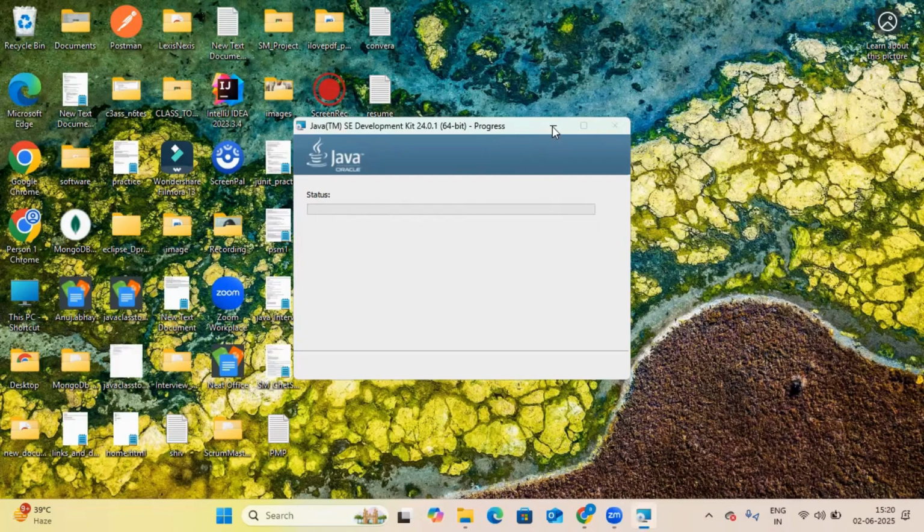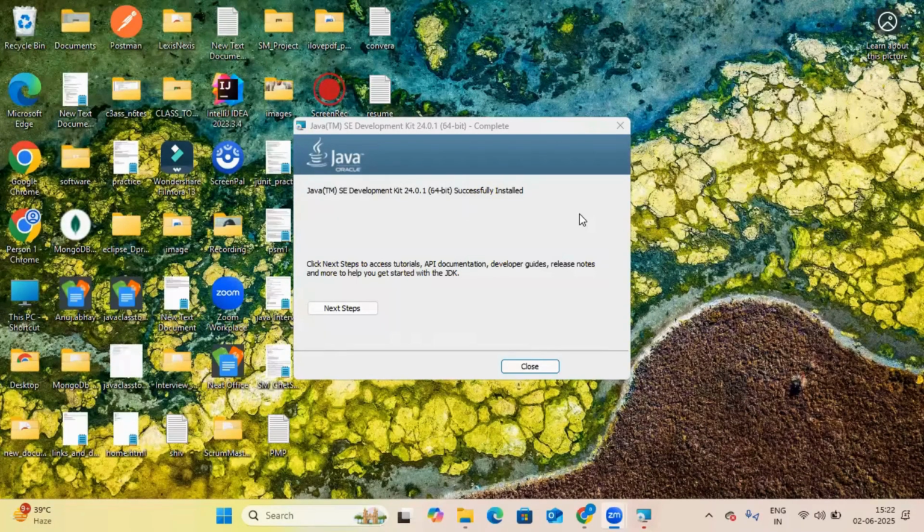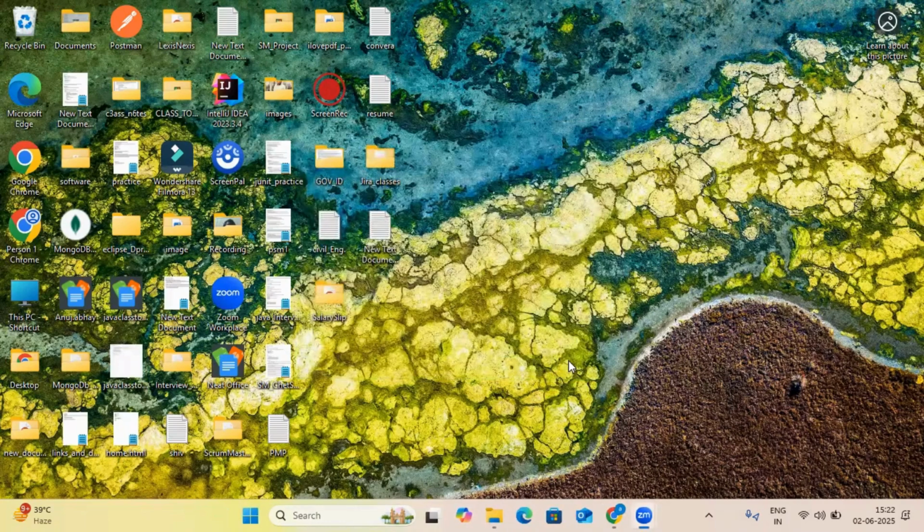Okay, it has started. The status is copying the new files now. After that, the next prompt will be here. After this progress, you will generally click on close. Now Java has been installed in your system or PC.